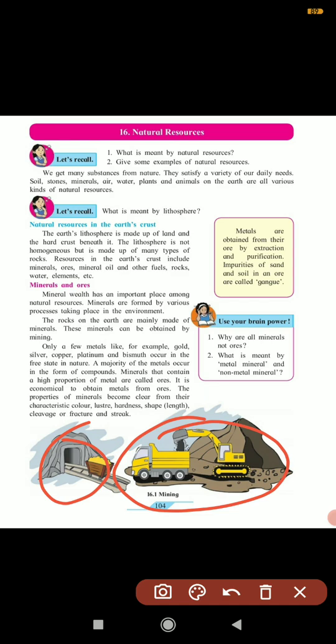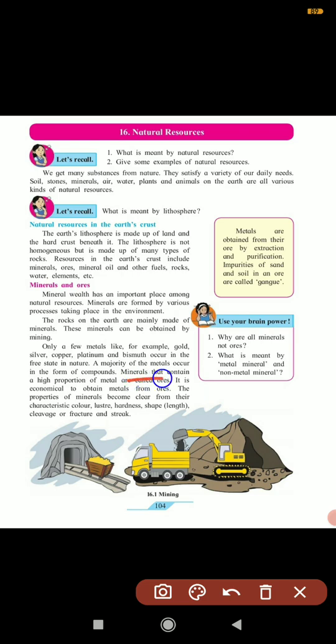Only a few metals are obtained in the free state. Gold, silver, copper, platinum, and bismuth occur in a free state in nature, in pure form. The majority of metals occur in the compound state, meaning they occur as sulfates and carbonates, and from there we have to extract and get the metal. A mineral that contains a high proportion of metal, this is very important.